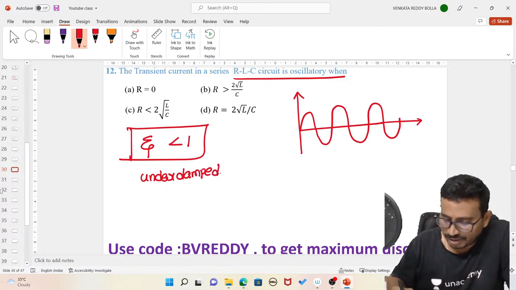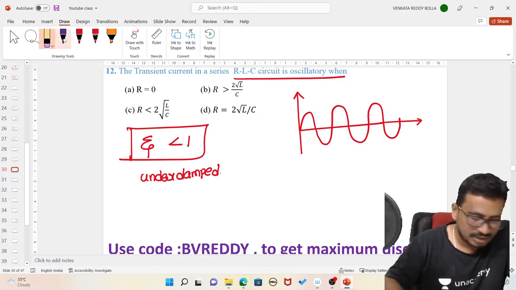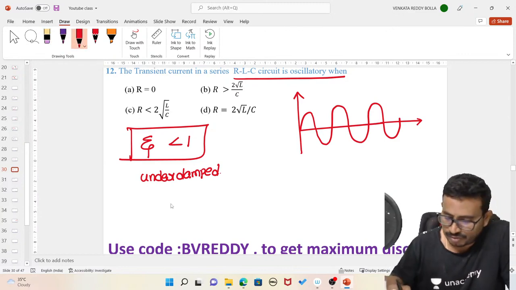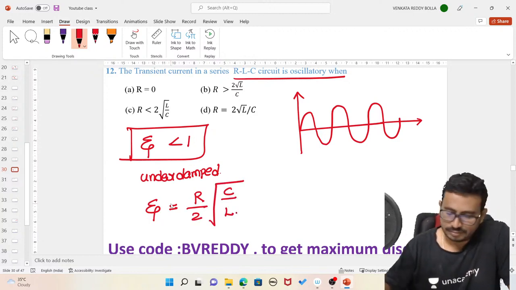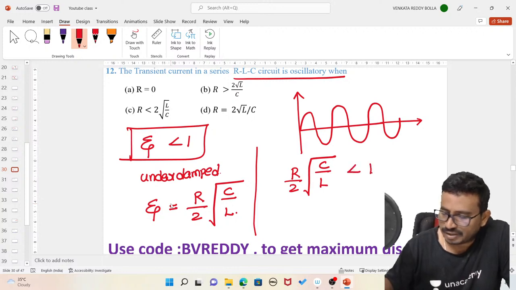What is the zeta value? Which is equal to, this is R. So what is the zeta in the case of a series RLC circuit? You tell me. Zeta is given as R by 2 into square root of C by L. This must be less than 1.